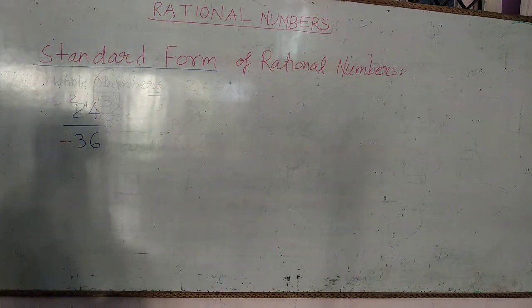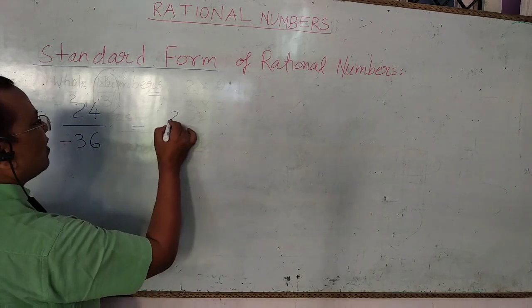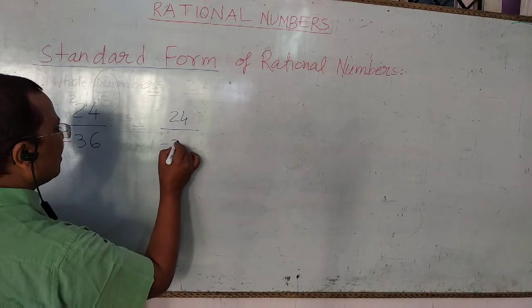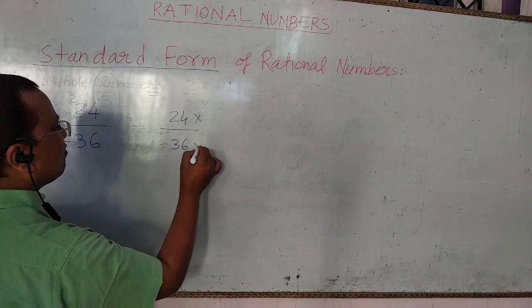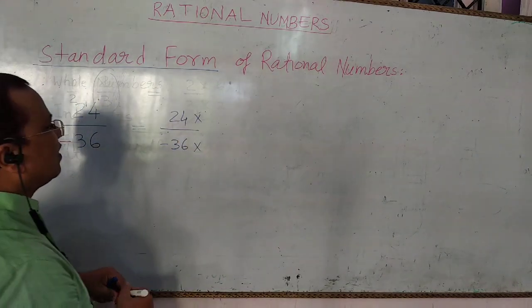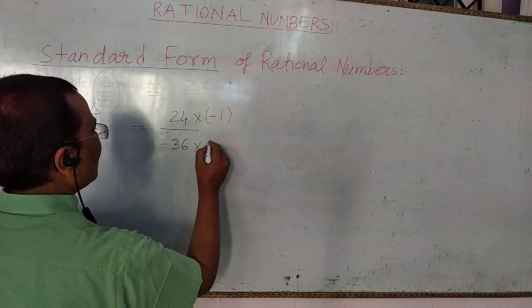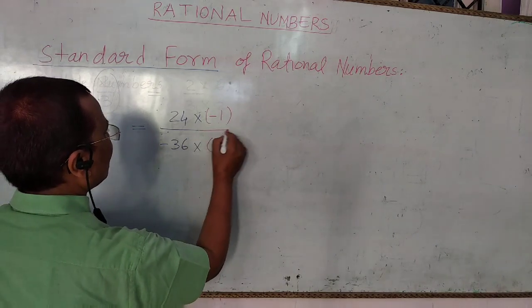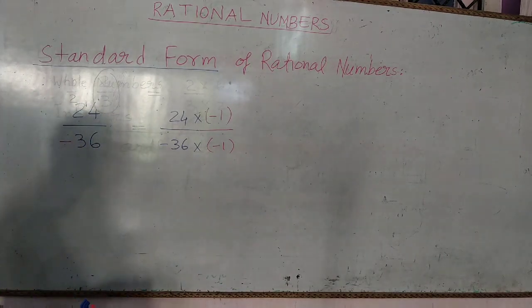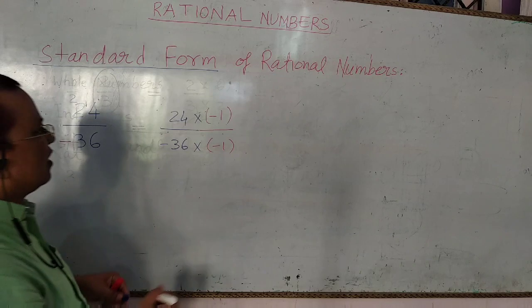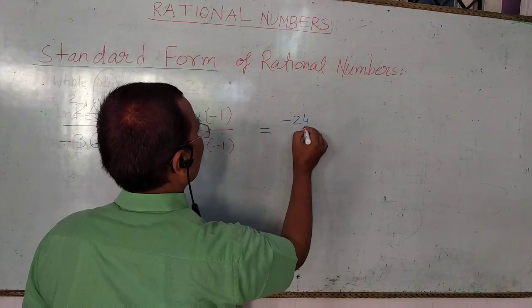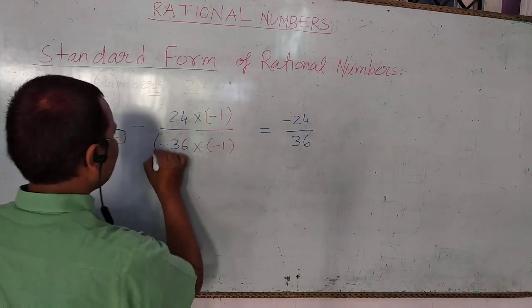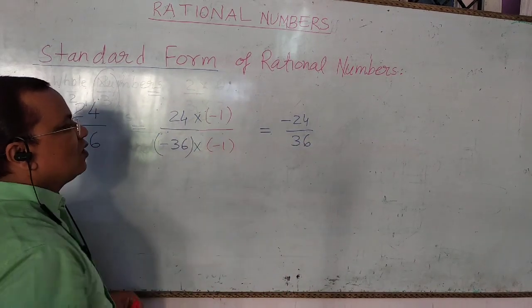So for converting this 24 upon minus 36 into standard form, we should make the denominator of this number positive. So we can multiply both numerator and denominator of this number by minus 1. If we multiply numerator and denominator by minus 1, we get the denominator positive and we get minus 24 upon 36, because minus 36 into minus 1 is equal to 36.